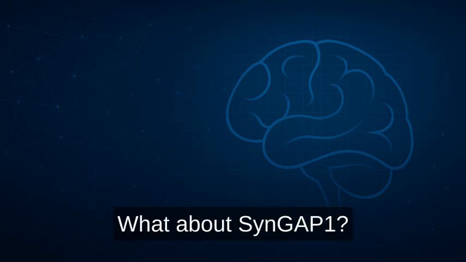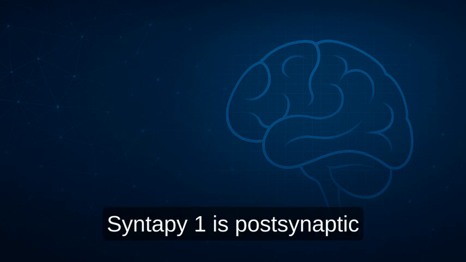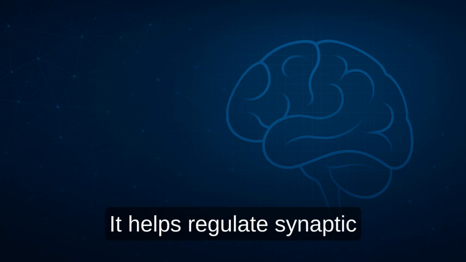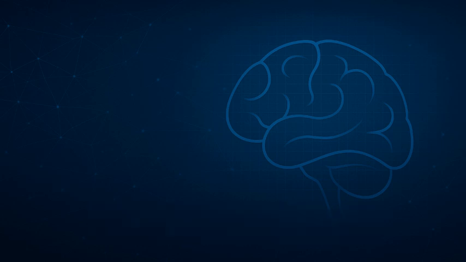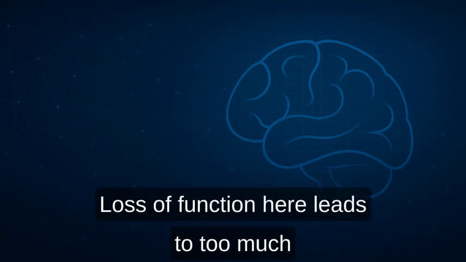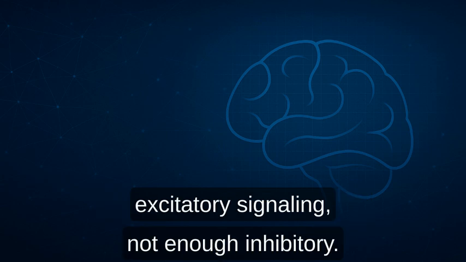What about SYNGAP1? SYNGAP1 is postsynaptic, on the receiving side. It helps regulate synaptic strength, crucial for learning. Loss of function here leads to too much excitatory signaling, not enough inhibitory.